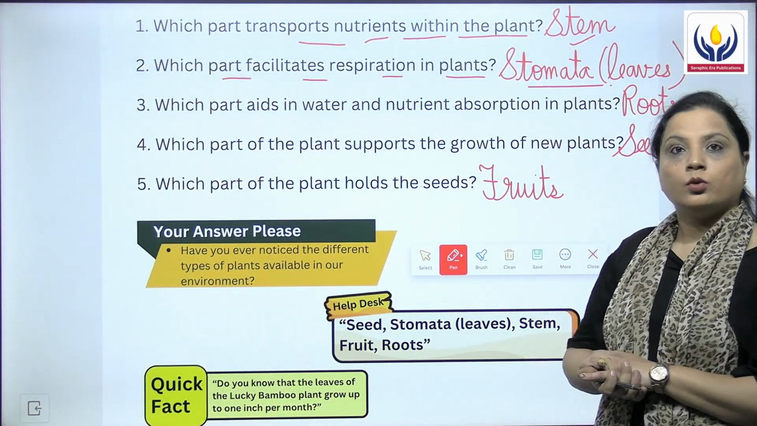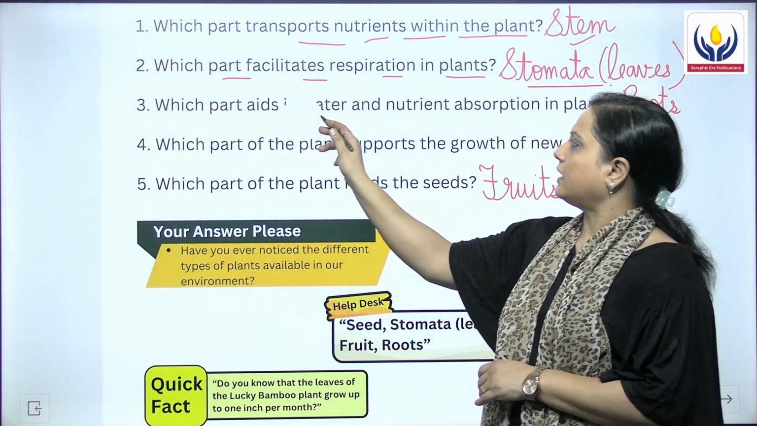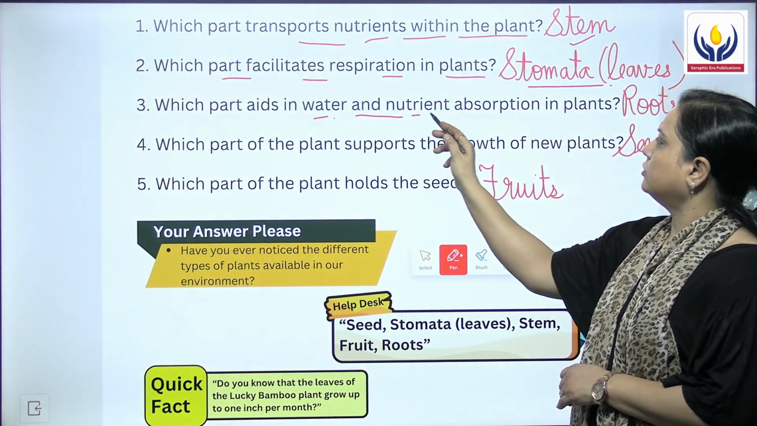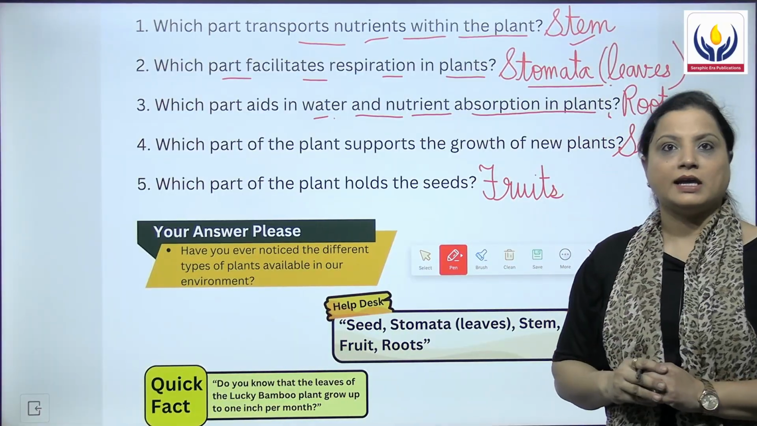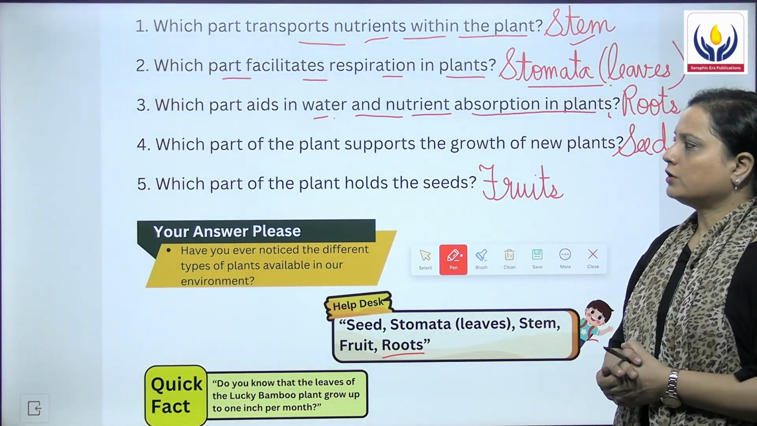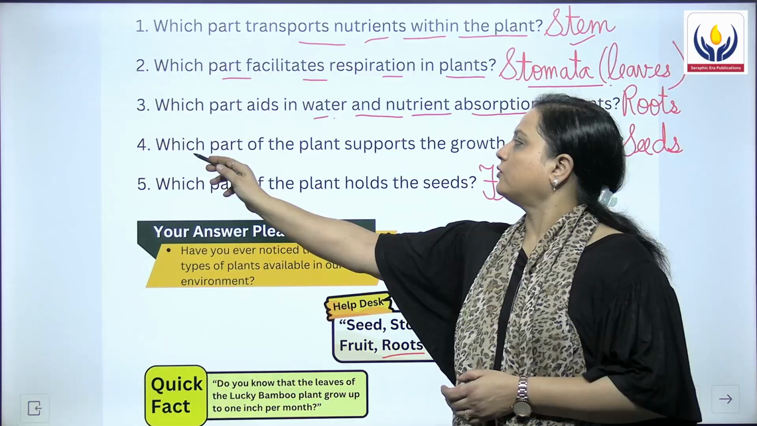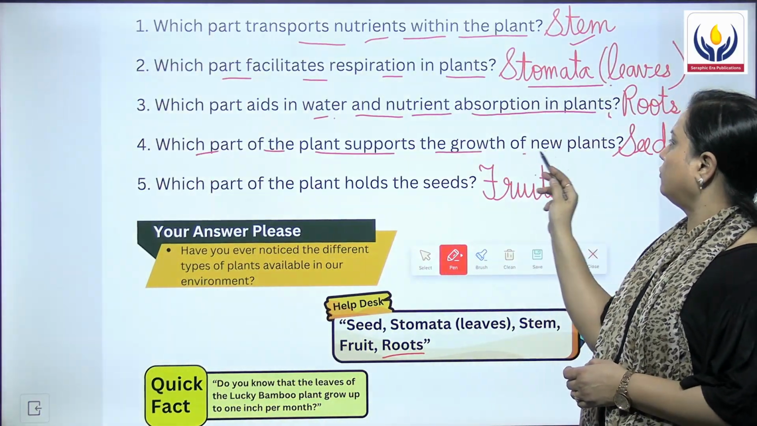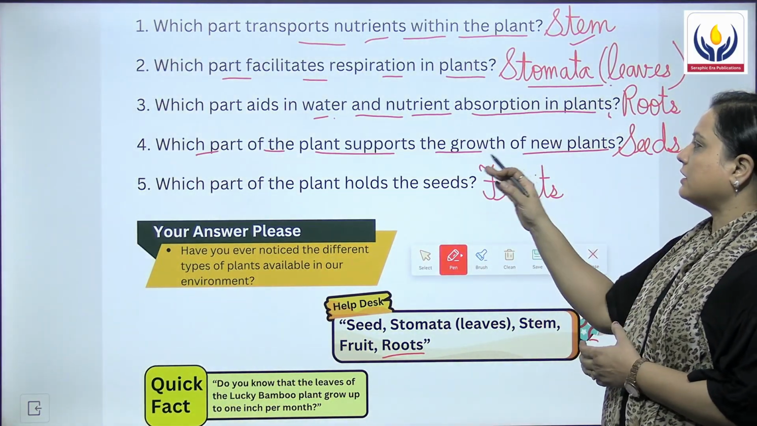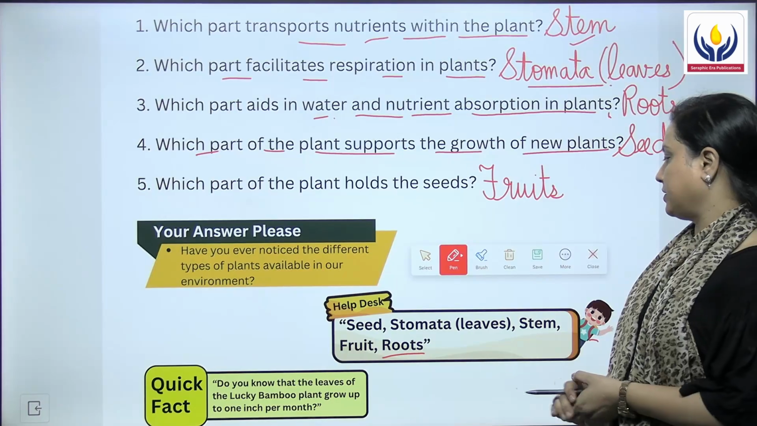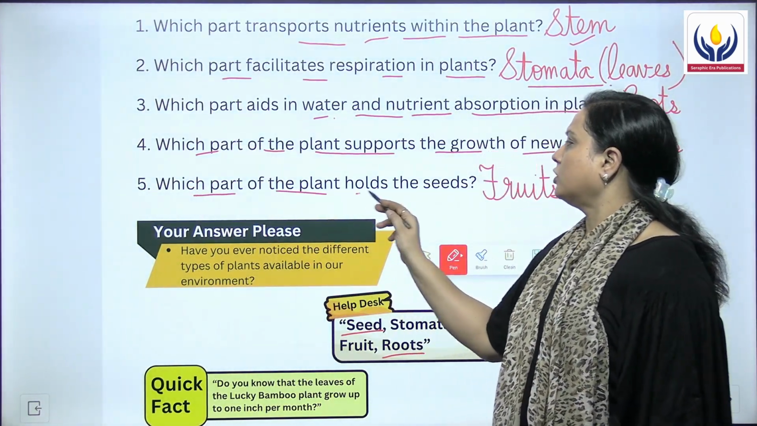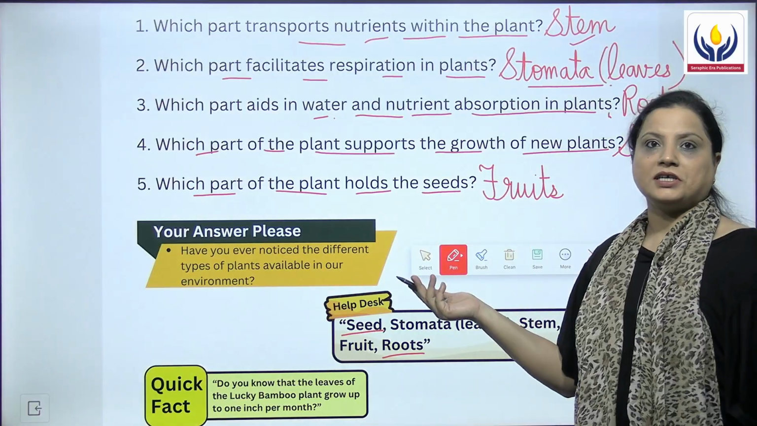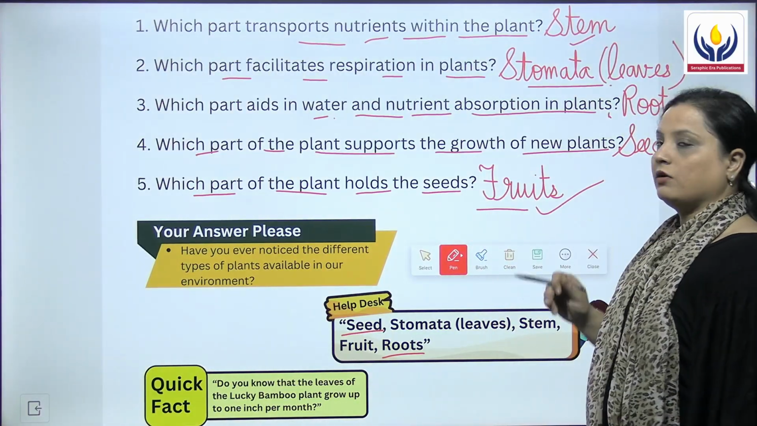Third question, which part aids in water and nutrient absorption in plants? And the answer for this question is roots. Fourth question, which part of the plant supports the growth of new plants? And the answer is seeds. Then the last question is, which part of the plant holds the seeds? And the answer is fruits.